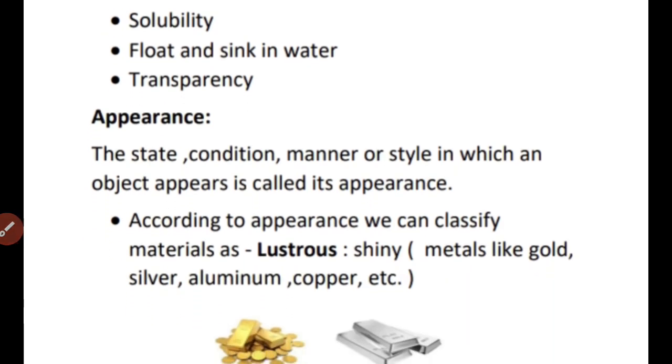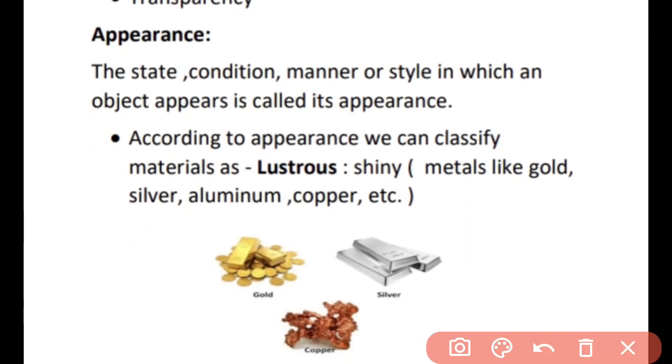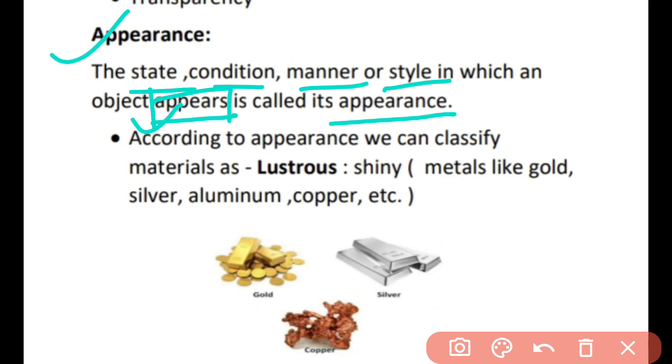So the first property we are having is the appearance. Let us understand this very elaborately, very deeply. First one is the appearance. So what is the definition of appearance? The state, condition, manner or style in which an object appears. Remember this. This word is very important: appears. How it looks. That is the only thing which is called the appearance.